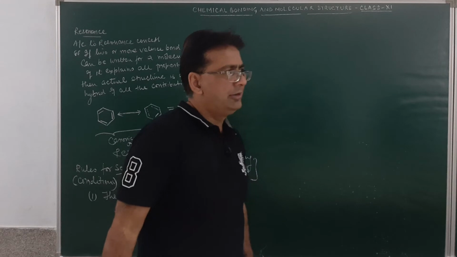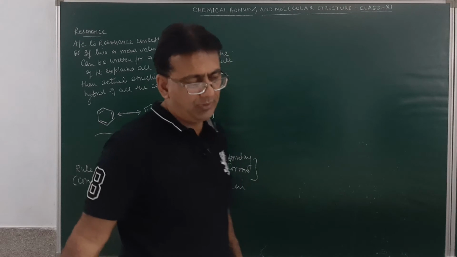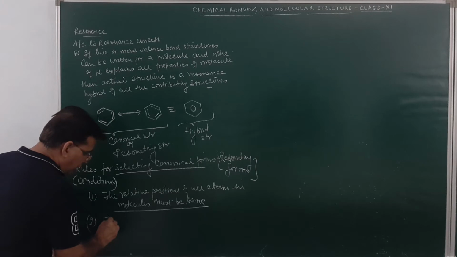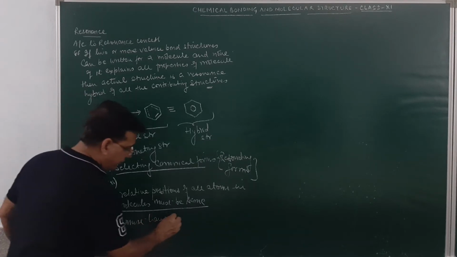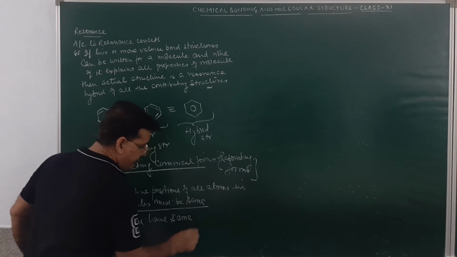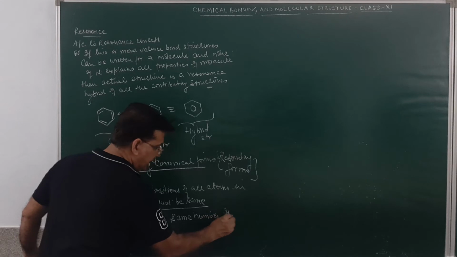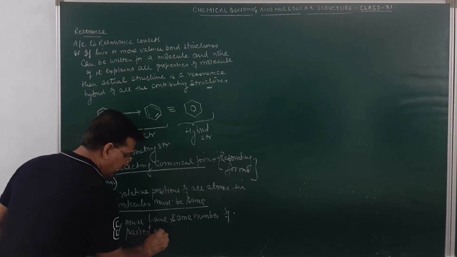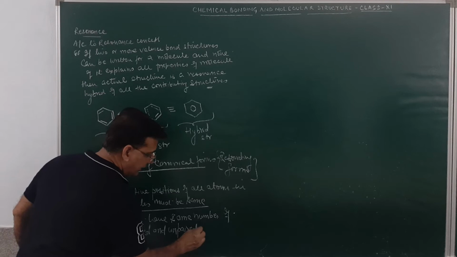And number second, the number of unpaired and paired electrons in each of the canonical forms must be the same. They must have the same number of paired and unpaired electrons.